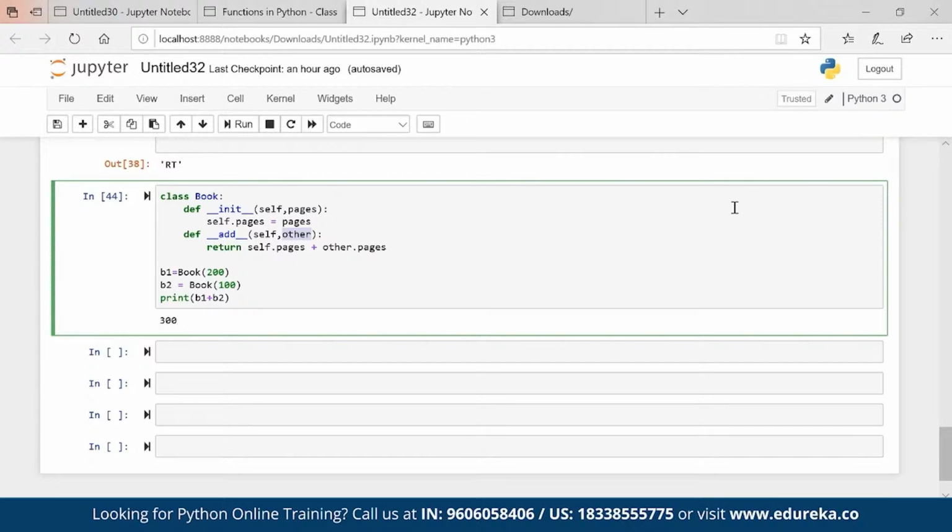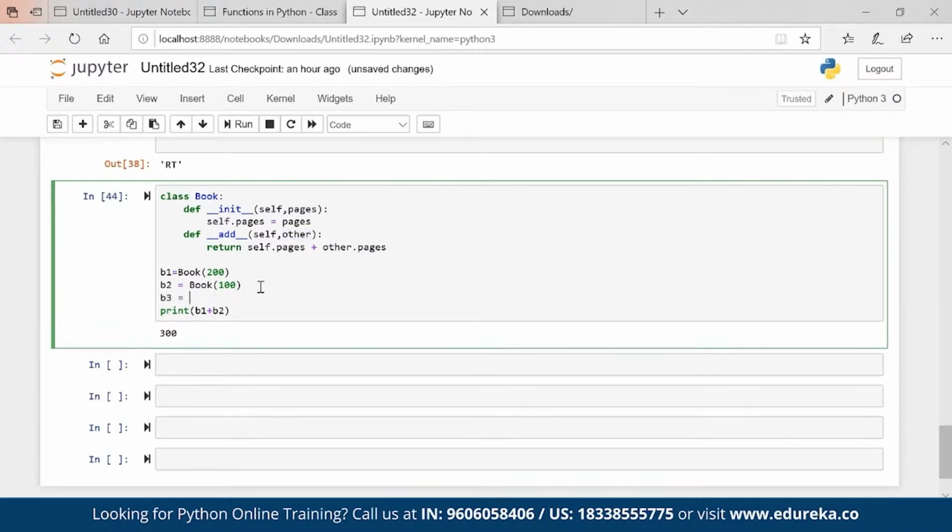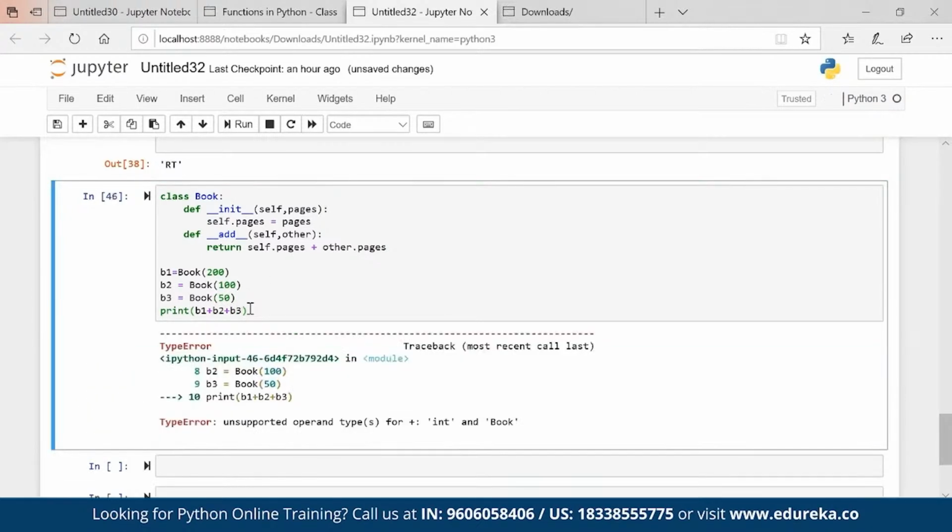Now the question arises, can I sum up three books? If operator overloading is there, then we should be able to sum up three books as well, right? B1, B2, B3. Here I will pass B3. It should work, but it is not working. It is saying integer and book. What is the integer? 200 plus 100 is giving me 300. That 300 is nothing but an integer, which is the output. And B3 is a book, which is an object. Now I cannot add integer plus book.